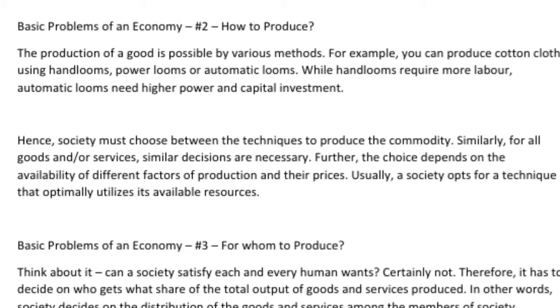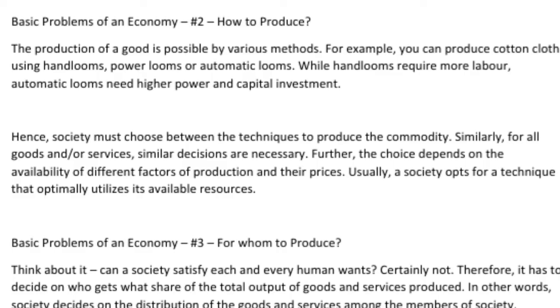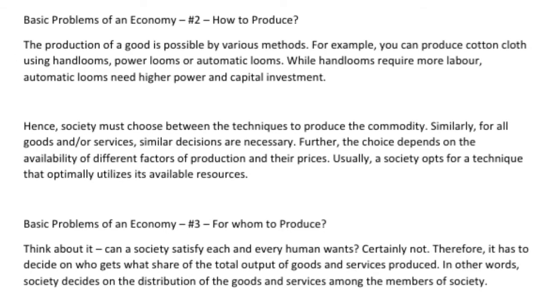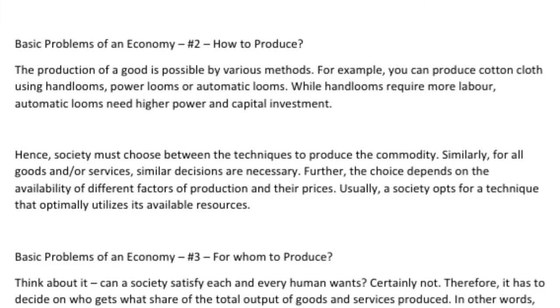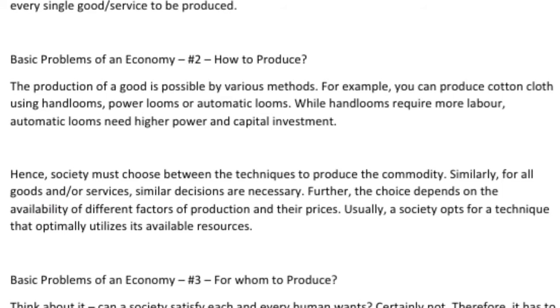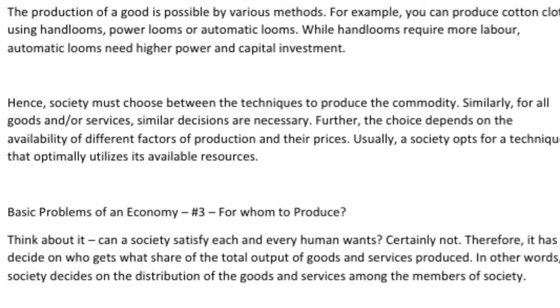The next is how to produce. The production of a good is possible by various methods. For example, you can produce cotton cloth using hand looms, power looms or automatic looms. While hand looms require more labor, automatic looms need higher power and capital investment. Hence, society must choose between the techniques to produce a commodity. Similarly, for all goods and services, similar decisions are necessary. Further, the choice depends on the availability of different factors of production and their prices. Usually, a society opts for a technique that optimally utilizes its available resources.